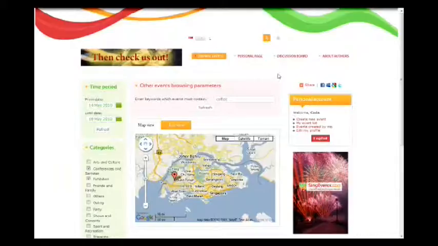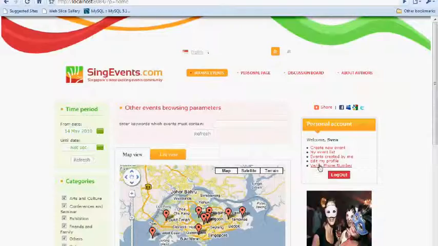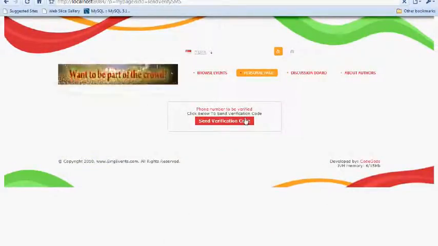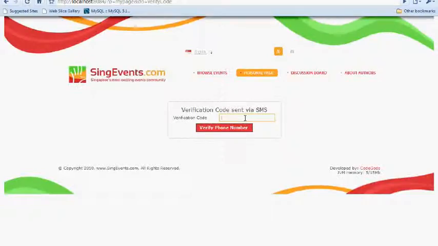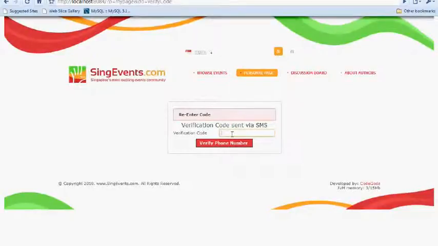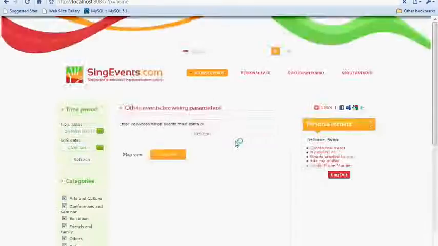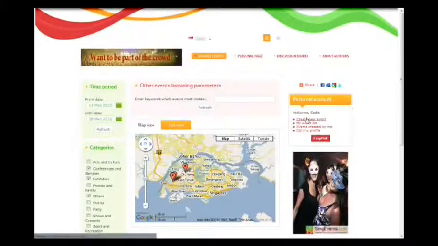Back at the main page, you can create new events, but first of all, you have to register your phone. To register your phone, you will have to click on Verify Phone and then on Send Verification Code, which will send an SMS to your mobile containing the verification code. After receiving the code, you will enter it into the system. The system will check if your code is correct, and then your phone is registered. We do this to ensure that legal actions can be taken against you if pornographic content is in your event.